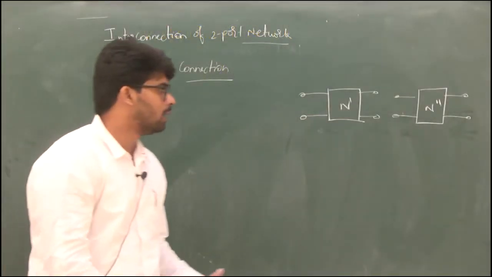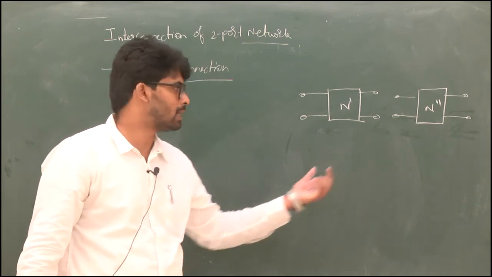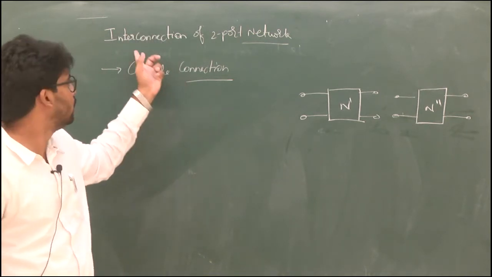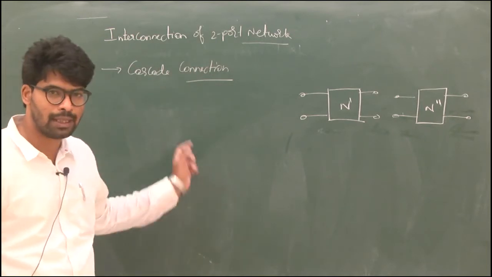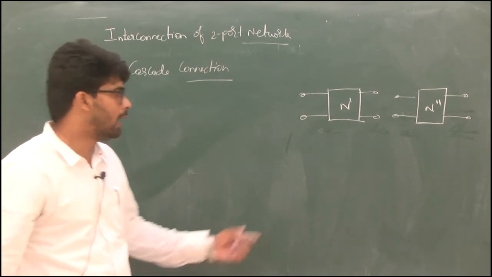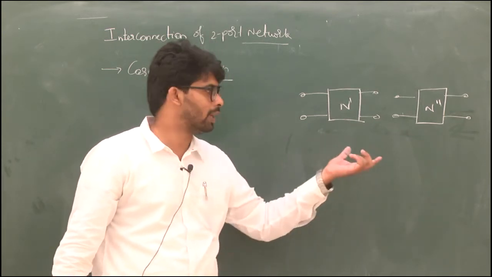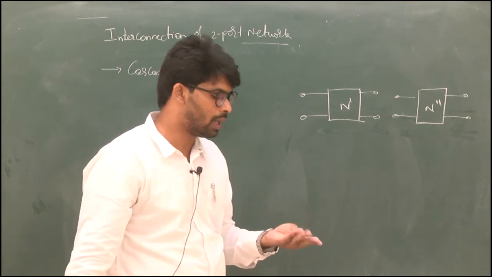So welcome back, guys. Now in this class, another type of connection is the cascade connection in the interconnection of two-port networks. To explain the cascade connection, I take one two-port network and another two-port network. Why this cascading is very much important is here.